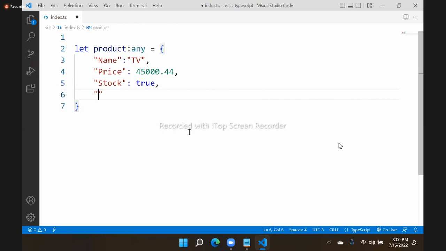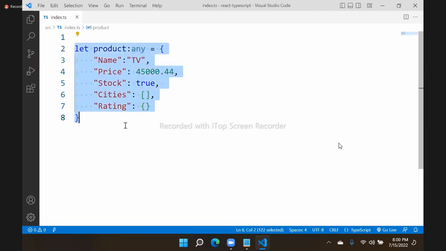You have cities, which is an array. We have rating, which is again an object. You can have any complex structure, so there is no specific data type. You have to mention the type as any. That is the only thing.